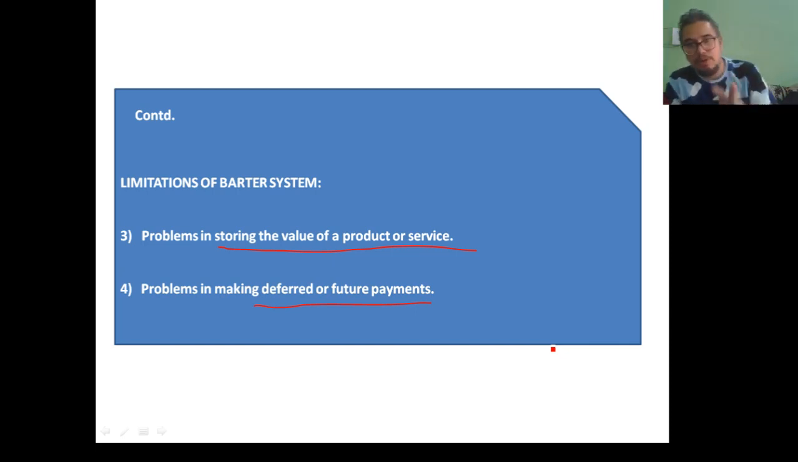Okay, so Ram and Sam decided that Ram will be giving extra 5 kilograms of rice as an interest on the loan taken from Sam. Now they have agreed that Ram will return the loan in 1 year's time period, in next year.